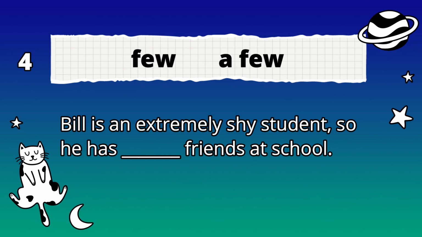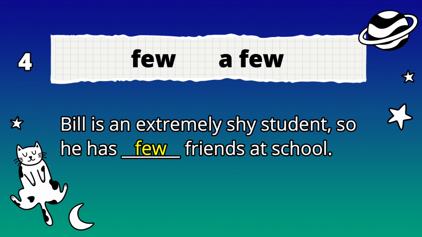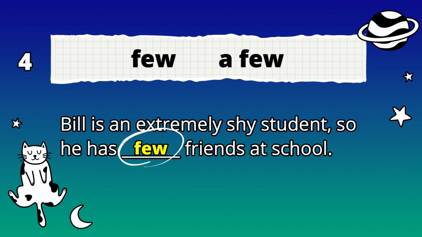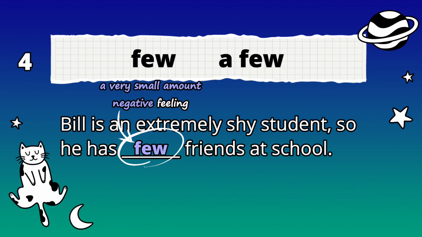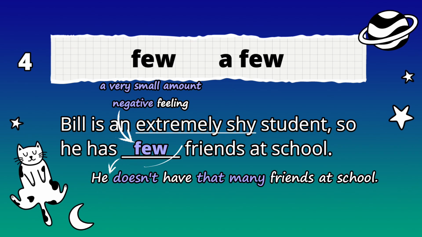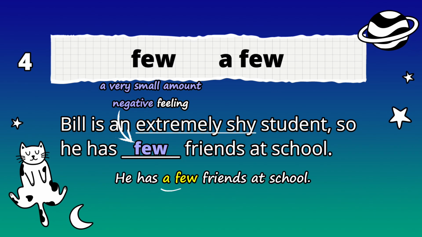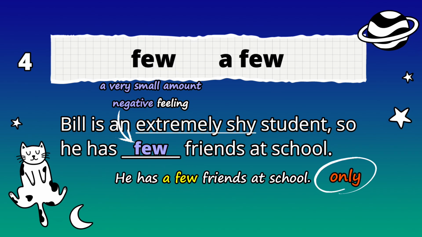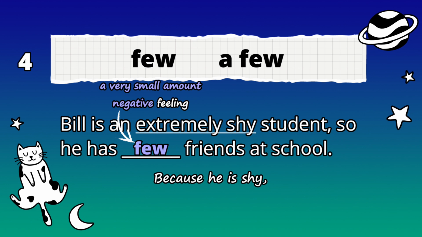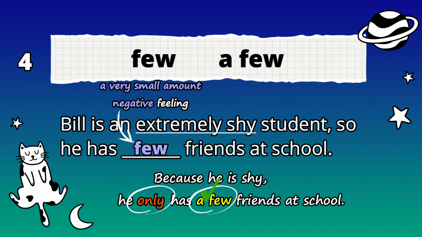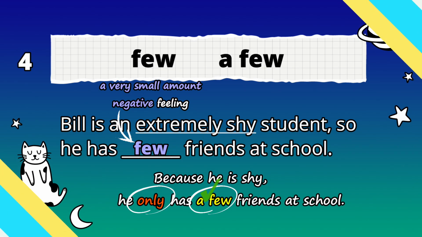And the answer here is few. Bill is an extremely shy student, so he has few friends at school. Now we're back to few again. Few is used if there's a negative or a very small amount. This is what it means here. Bill is extremely shy, so he doesn't have that many friends at school. Now, you could say, so he has a few friends at school. Now, this would work if you had only in there. For example, because he is shy, he only has a few friends at school. Got it? That's how it works. All right, now for number five.